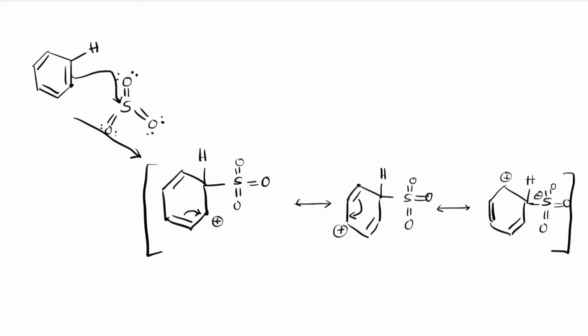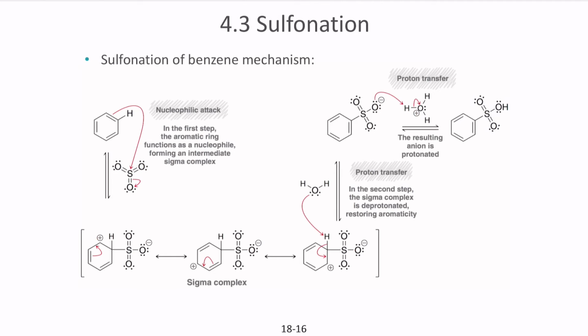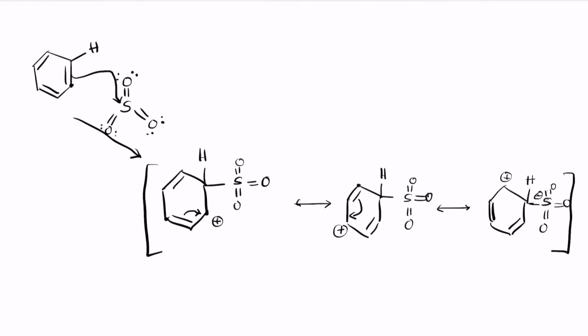Next, what happens now? It undergoes deprotonation. The deprotonation occurs because of the H2SO4. So the H2O that is present in H2SO4 attacks the proton, resulting in the proton going out and these two electrons coming back to the original structure, which undergoes rearomatization.